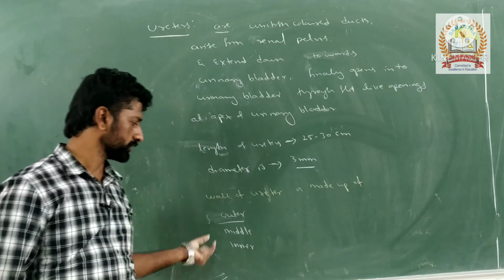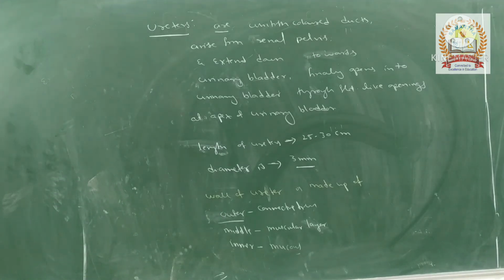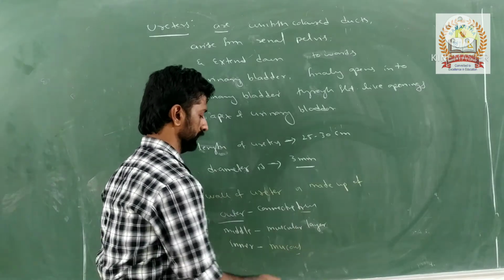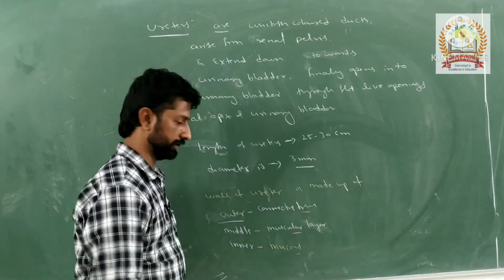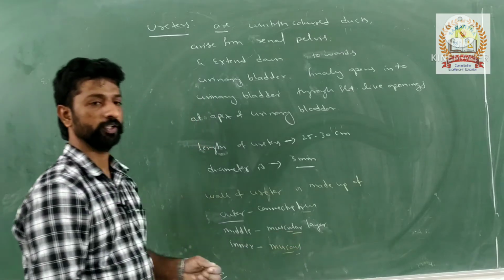So what do these outer, middle and inner layers represent here? The outer one is connective tissue, the middle one is muscular layer, and the inner one is mucus.